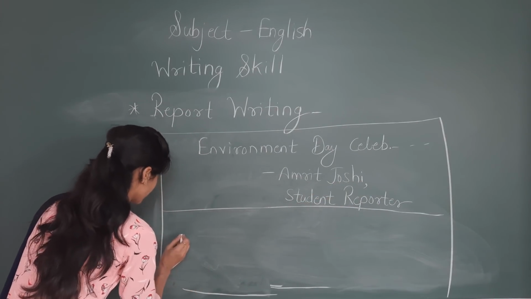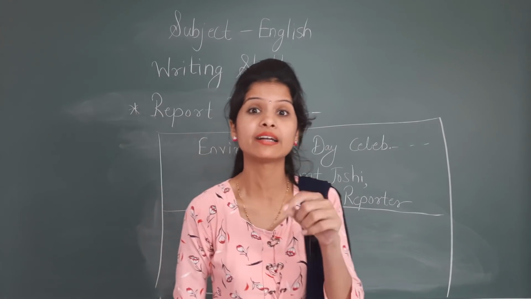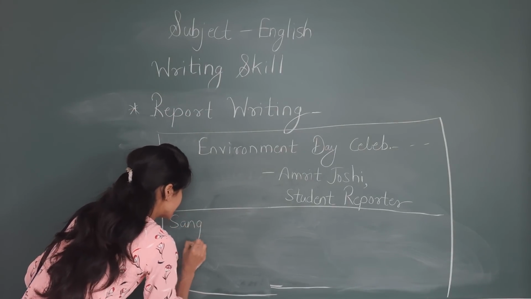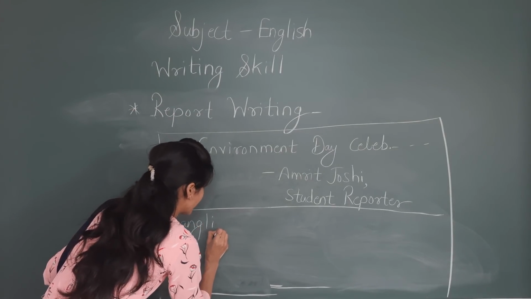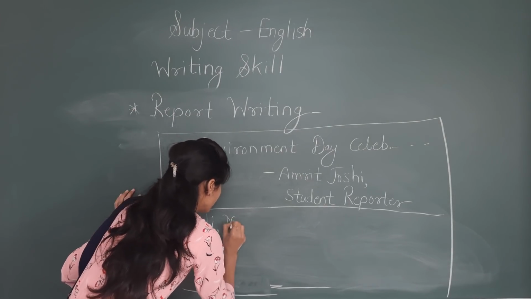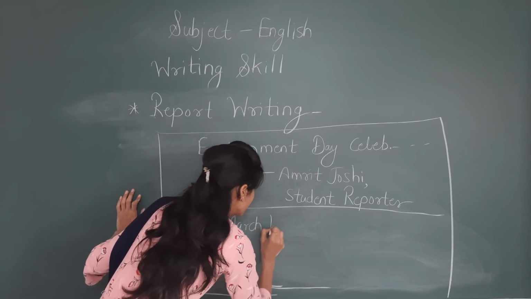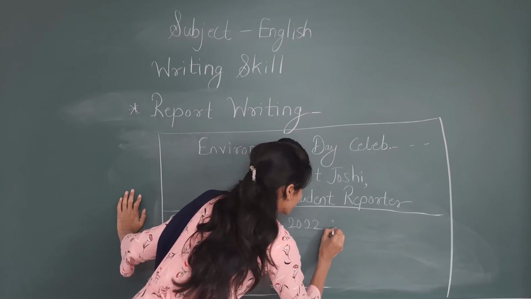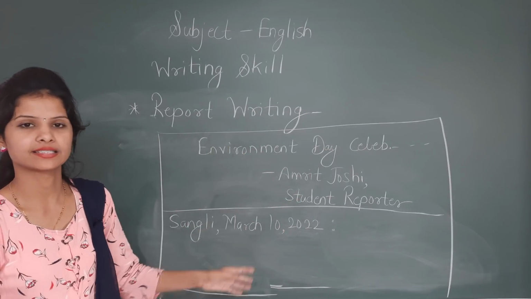Now start to write. Now here you have to write place and date line. How will you write place and date line? For example, if Sangli is the name of the city, write down like this, and then date March 10, 2022 and give colon.